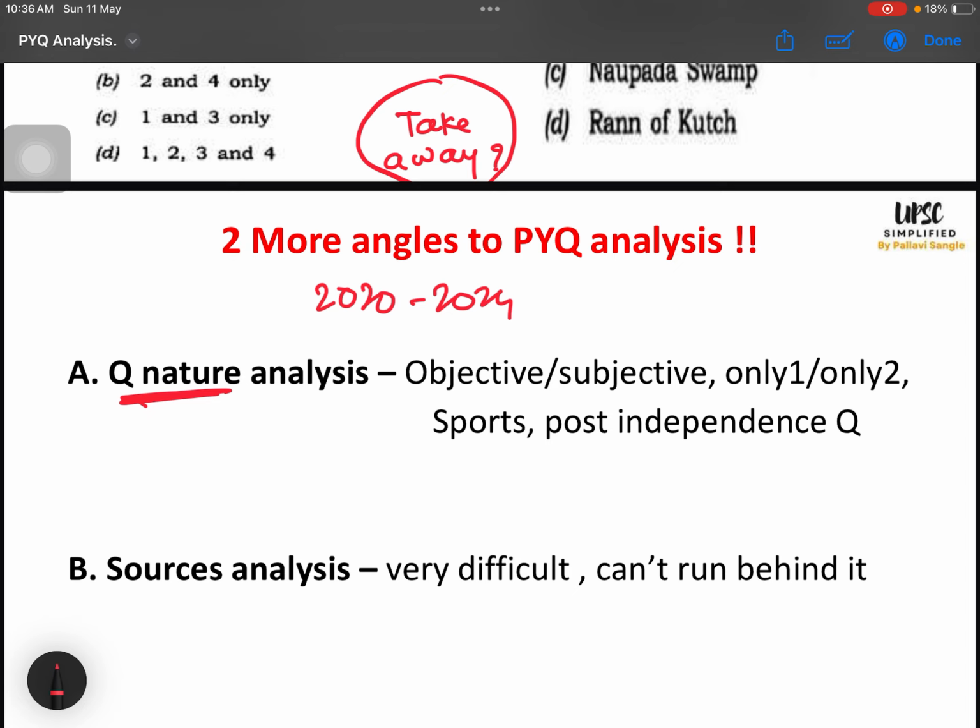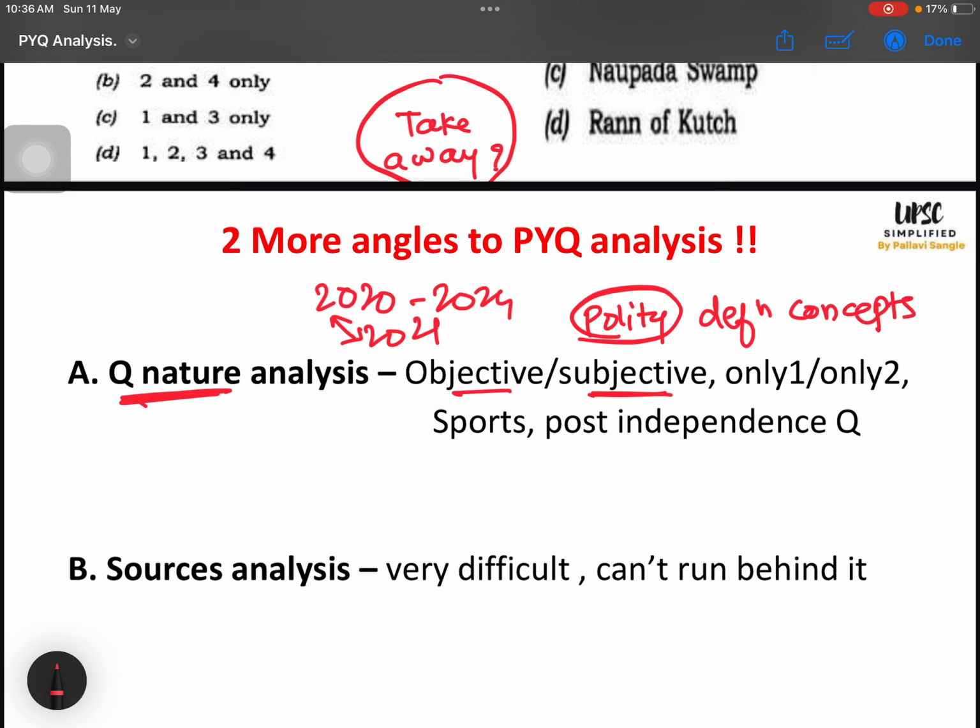So whenever you are doing this, you start analyzing. Like in 2021 you will get some comparisons between these 2 papers. You will see how the question nature is changing, where it was objective previously and then subjective. Like in polity it is happening: it was very objective in previous years, now it is getting definition-kind or concept-kind questions. If one has observed this, the person will start preparing in that fashion, right?